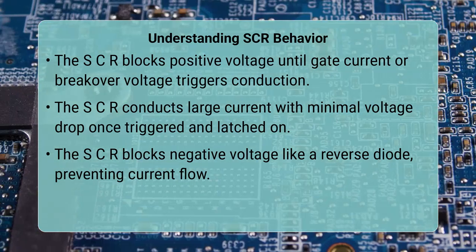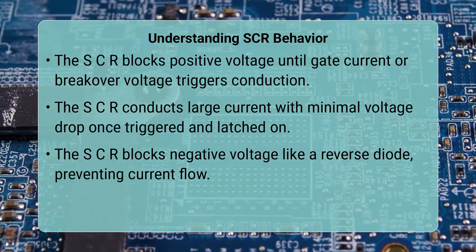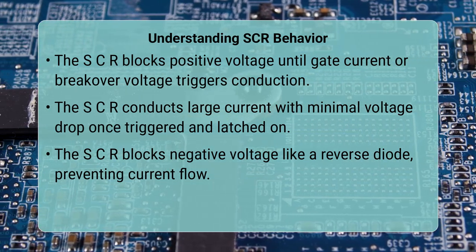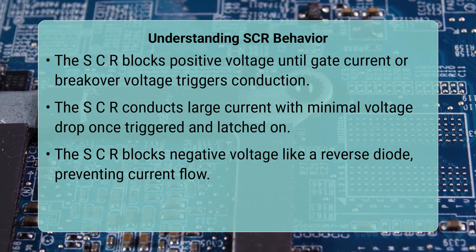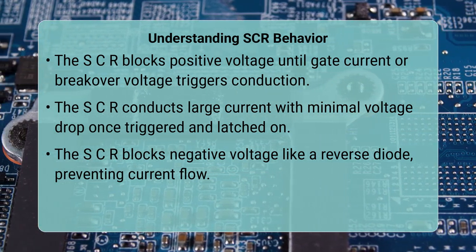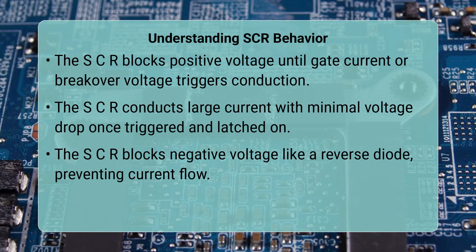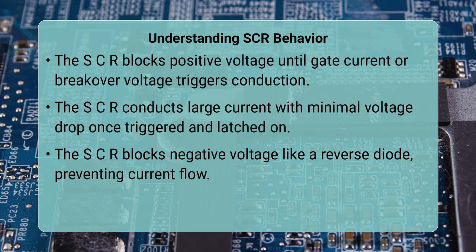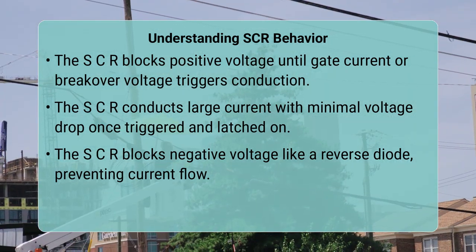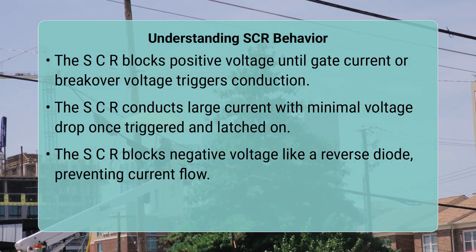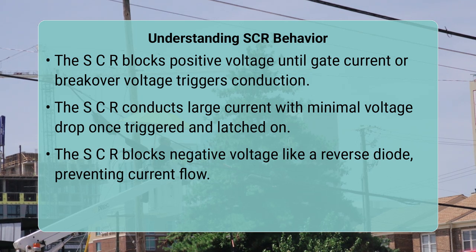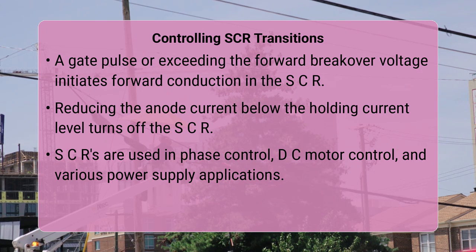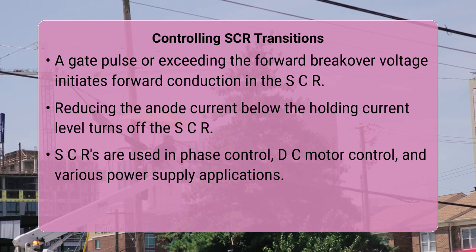Here, all three internal junctions become forward biased, allowing a large current to flow with a very small voltage drop across the SCR. Conversely, in the reverse blocking region, a negative voltage is applied from anode to cathode, and the device again blocks current flow, behaving like a reverse biased diode, until a reverse breakover voltage is exceeded, potentially leading to destructive avalanche breakdown. To effectively work with SCRs, you need to understand how to transition between these states.